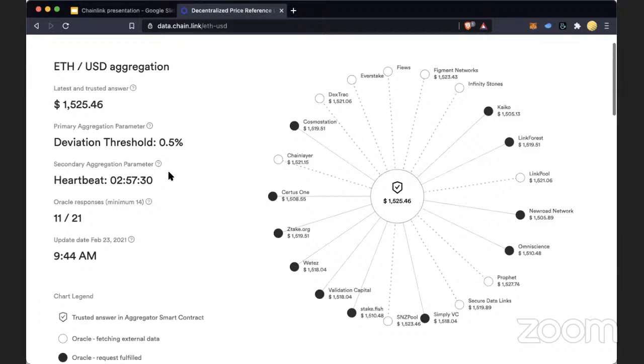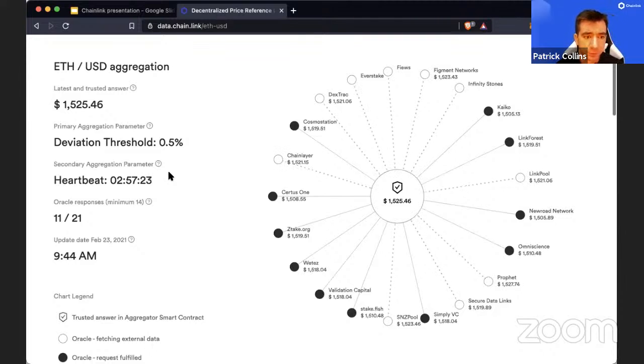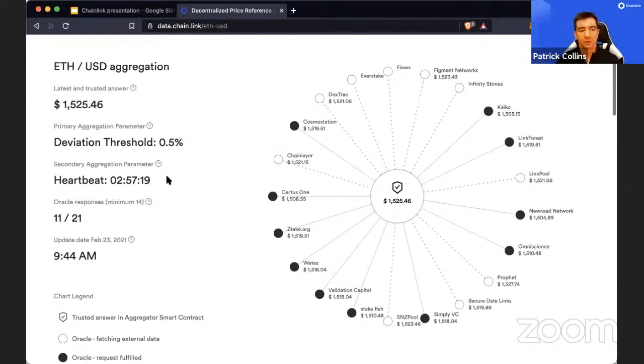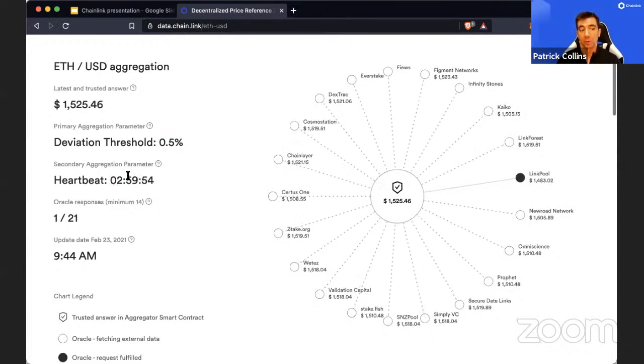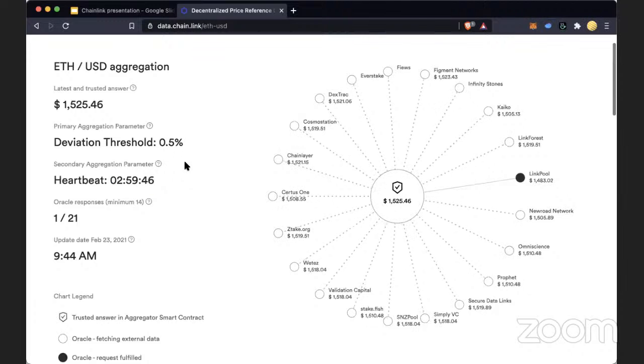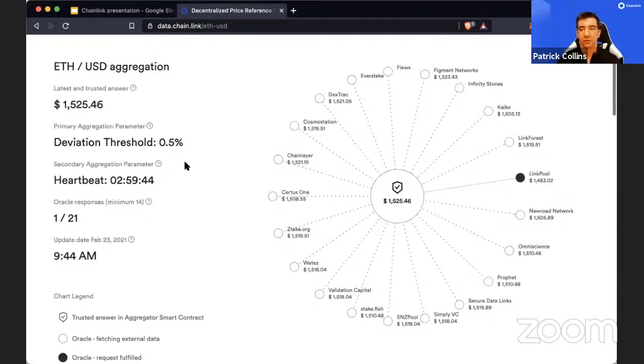Any other questions? What is meant by the secondary aggregation parameter? What is heartbeat? What is meant by heartbeat? Yeah, so this basically says if there isn't an update, if the price is stable and doesn't deviate outside of 0.5%, in 3 hours it'll update anyways. So let's say it changes by like 0.1%, it'll update in 3 hours. Okay, got it. Thanks. Good question. Any other questions?